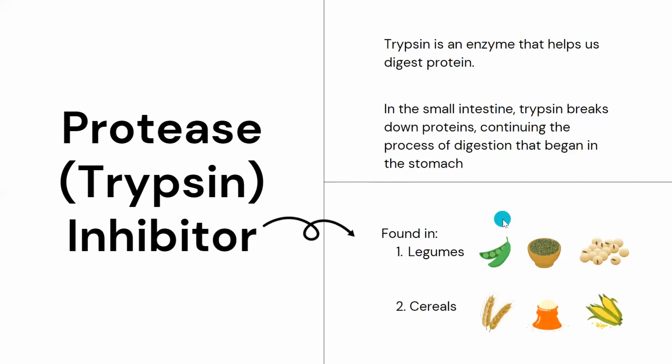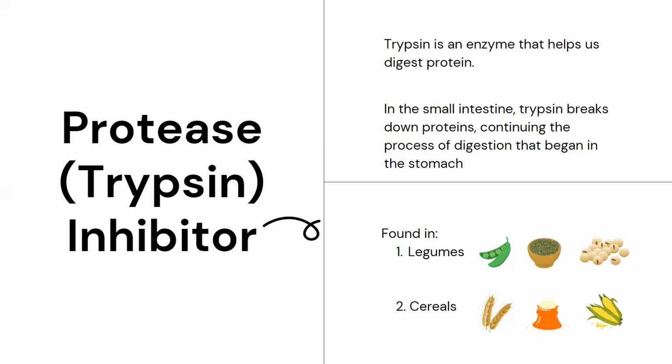If you consume peas, or dal, or soya bean, they have a protease inhibitor. I mean, when you consume this food, this inhibitor will not allow this enzyme to function properly in your small intestine. So now imagine you are consuming high, high protein food, but the issue is your body is not able to digest it, right? So there is no point, right? You are eating good, healthy food every day, even then your health is not improving, or the goals which you have kept for your better health, you are not able to achieve.